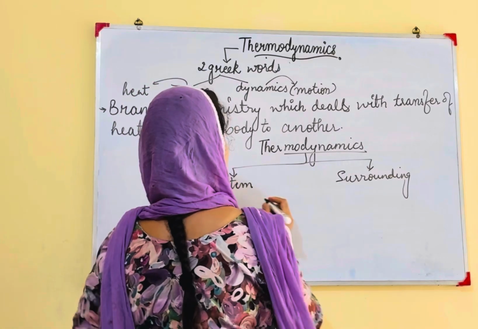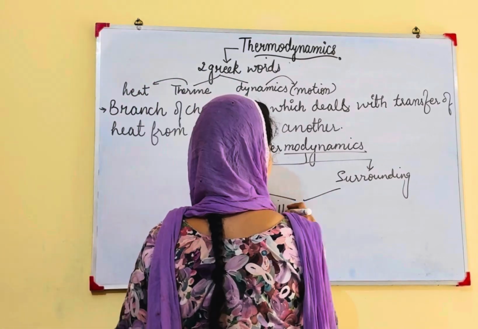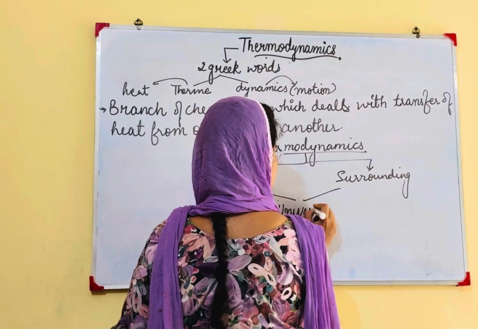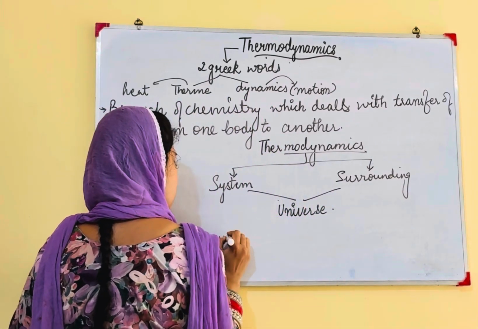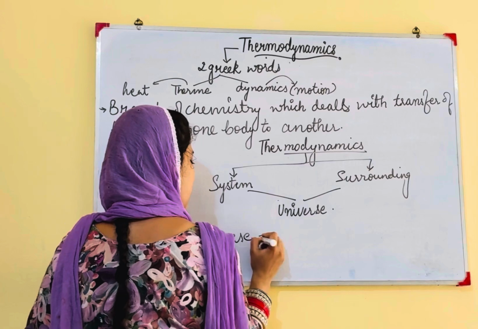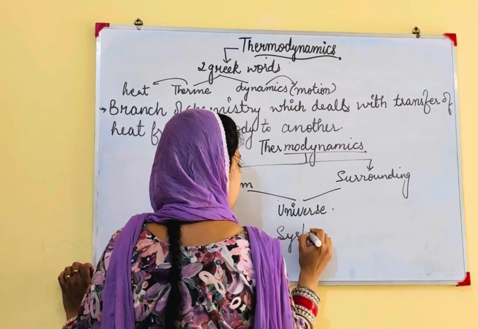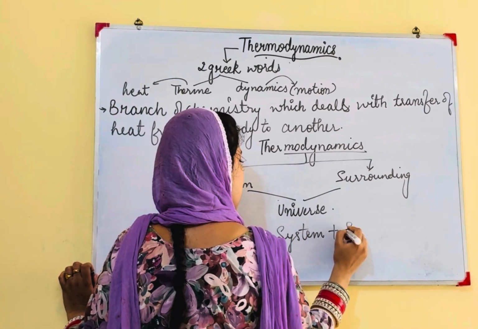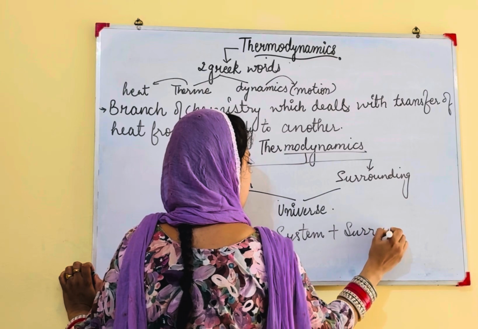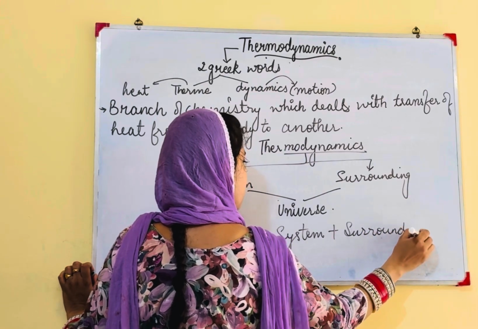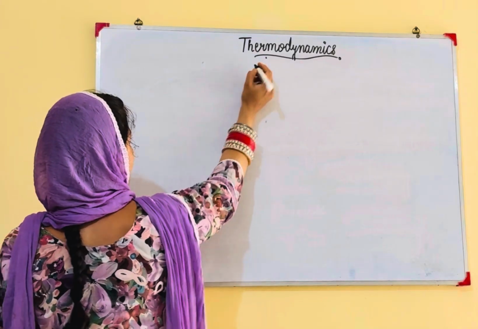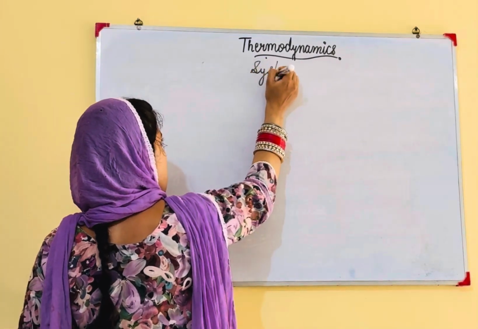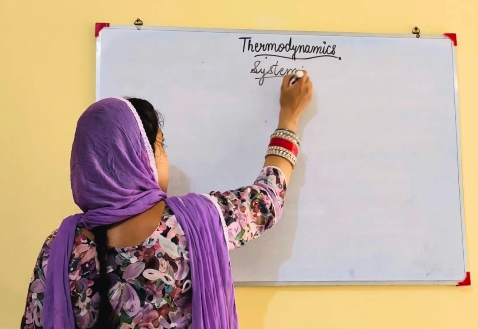These two together make the universe. So universe is what? System plus surrounding. Clear? Now we classify system into three parts.